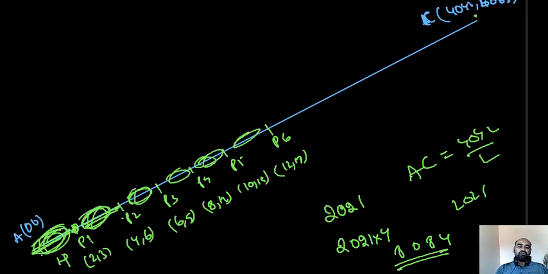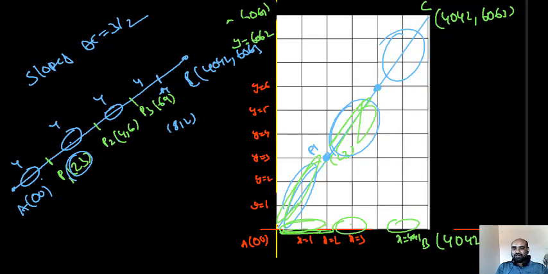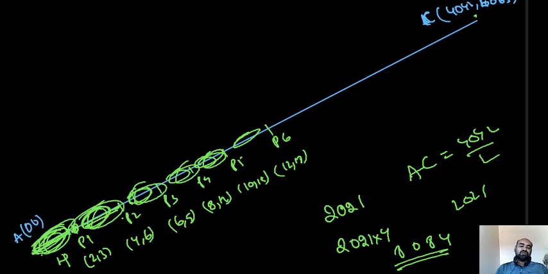Now what we should do, we want to identify how many line segments are there here. Here 1, 2, 3, 4, 5, 6, like that. Each having length 2 only, no? Observe here, each having length 2 only. This is 2, this is 2, this is 2, like that. Each having length 2, that's why the total length of AC is 4042 by 2, which is 2021. I can see that 2021 line segments, each line segment giving 4 squares, so the total number of squares is 8084.